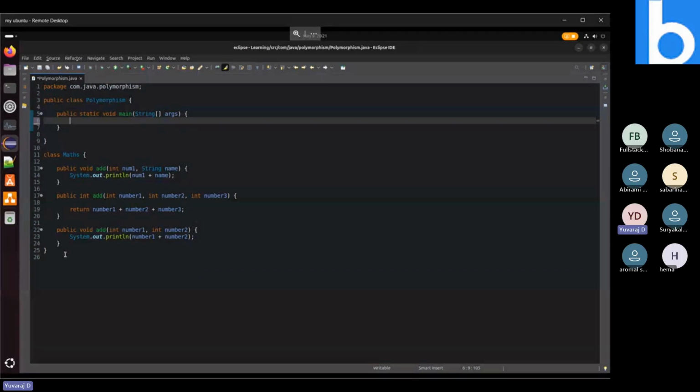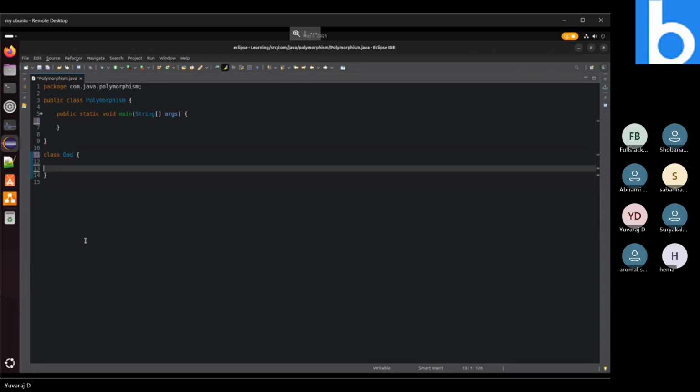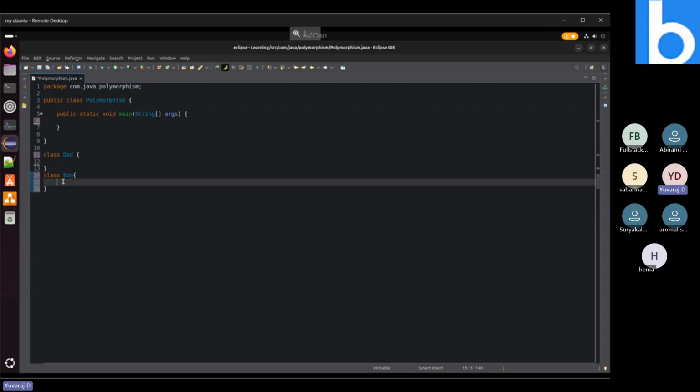As I explained already for method overriding, I told you a real life example in the voice session. So let's try to make the same real-time example in code. I'm going to create a class like that. This class name, dad son, is not a proper name for a class. I'm doing it only as an example for better understanding. It is not a good practice, so don't do this.